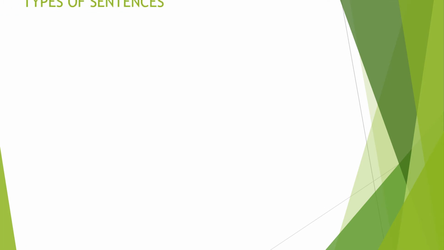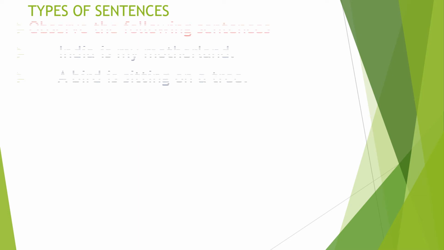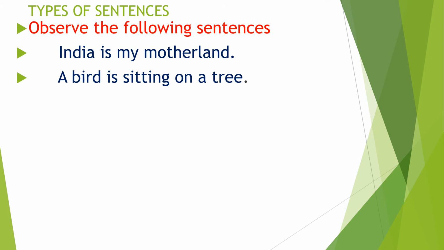Okay friends, till now we learnt what is a sentence, what is a phrase, and also the differences between sentence and phrase. Here we are going to learn the types of sentences. Before that, just observe the following two sentences. India is my motherland. A bird is sitting on a tree. No doubt these two are called sentences. Why? Because a sentence is a group of words which gives the complete sense. India is my motherland is a sentence because it gives the complete sense. A bird is sitting on a tree is also a sentence because it gives the complete sense.